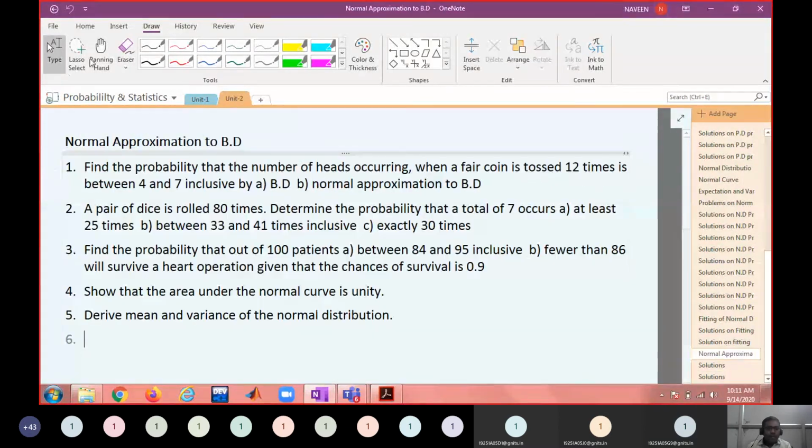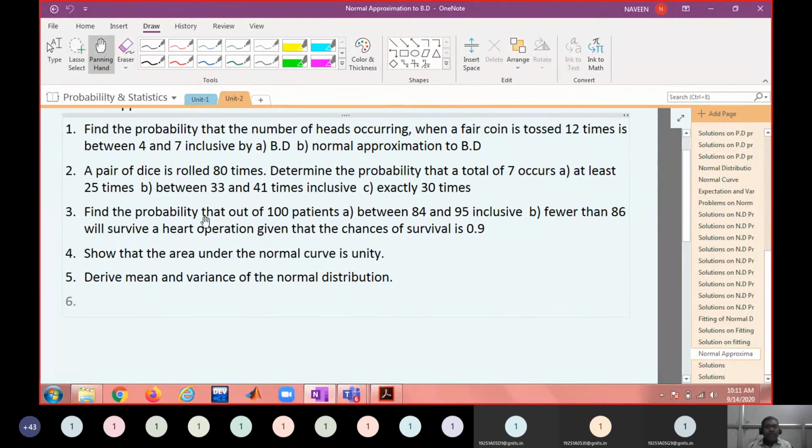Now the third one is also homework. Find the probability that out of 100 patients, between 84 and 95 inclusive, fewer than 86 will survive a heart operation, given that the chance of survival is 0.9. So here P is given as 0.9, so Q is 0.1. NP is 90, greater than or equal to 5, and NQ is 10, greater than or equal to 5. Therefore, you can approximate the binomial probability with normal probability, and you make a continuity correction here.